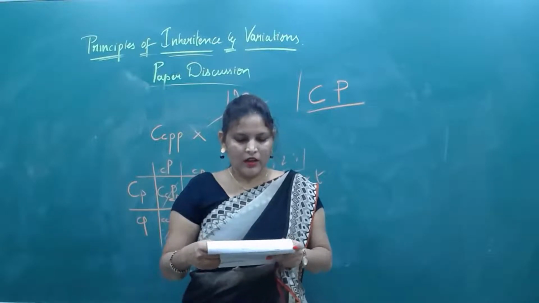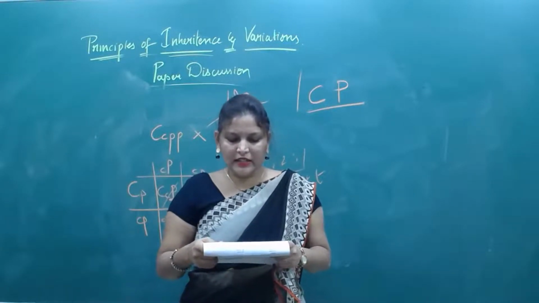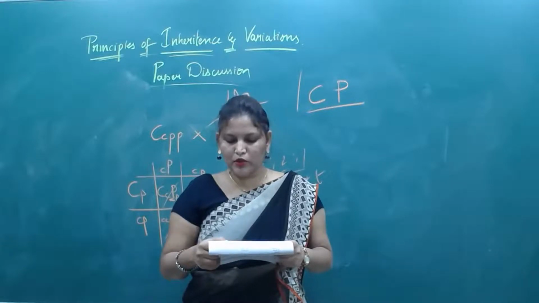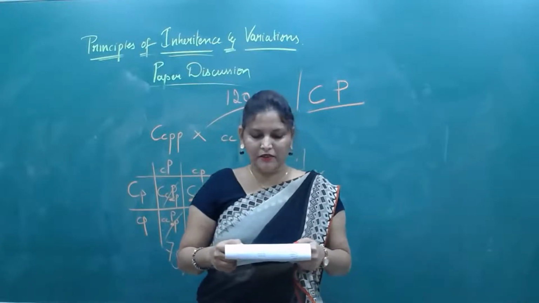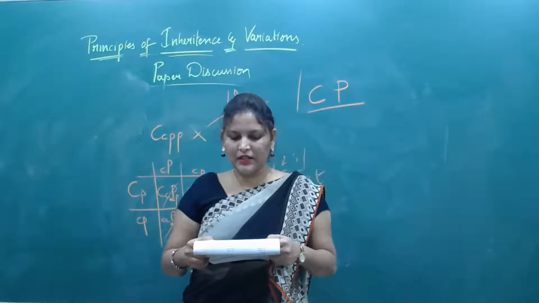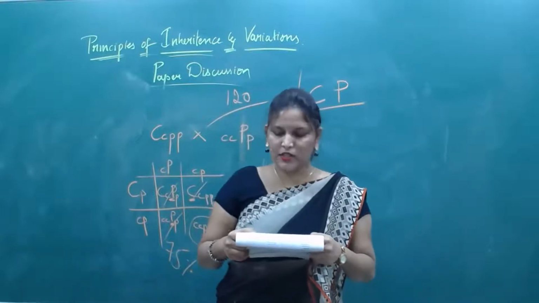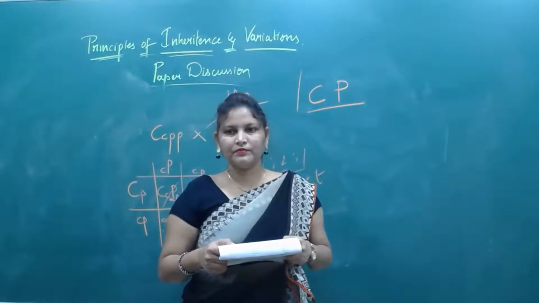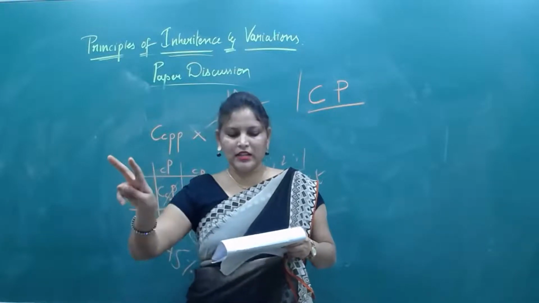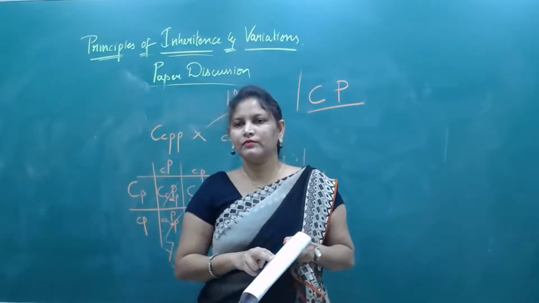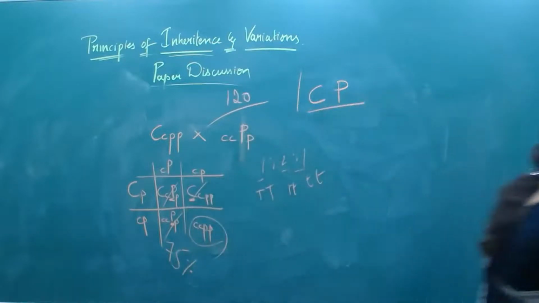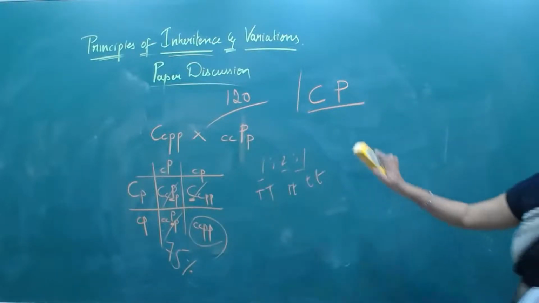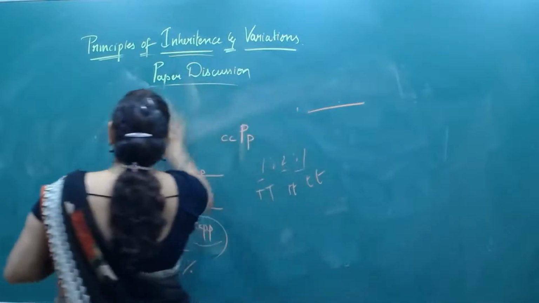Now, how many genetically different gametes will be produced by a heterozygous plant having the genotype capital A, capital B, small b, capital C, small c? How many heterozygous alleles are there in the given genotype? 2.